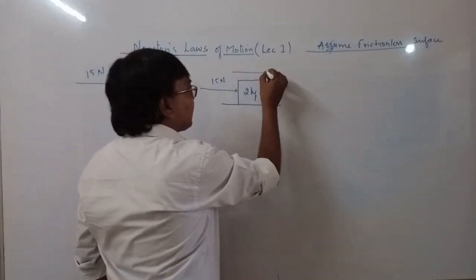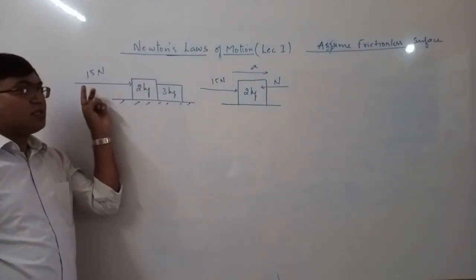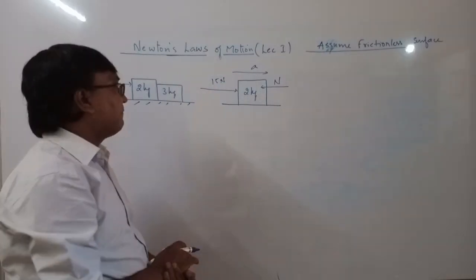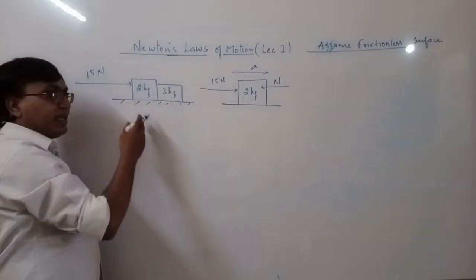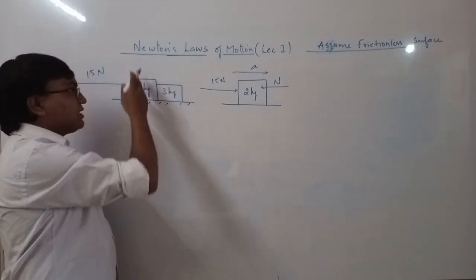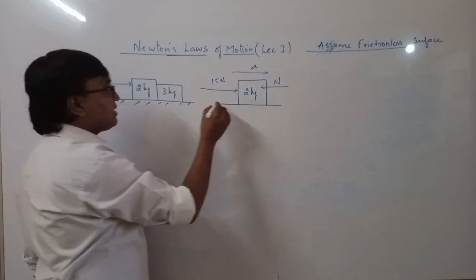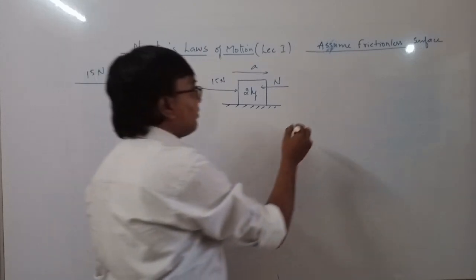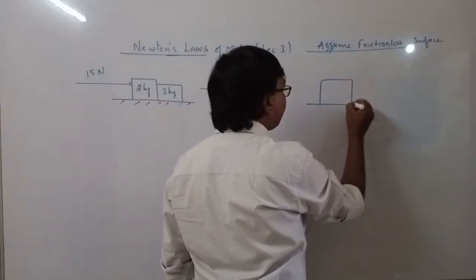Now this system will accelerate because there is no friction. When you apply an external force, the system will accelerate. We'll assume the acceleration to be a. There is no motion along the y direction, so in this case we are neglecting the y direction and assuming only the x direction. Or if you want, you can also draw a free body diagram for the y direction, for the 2 kg.